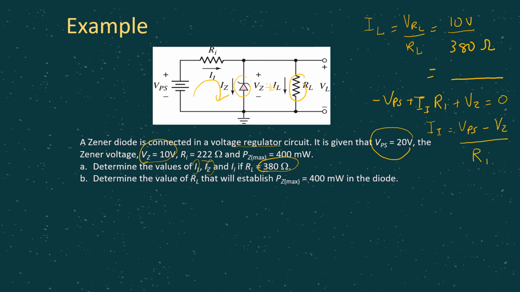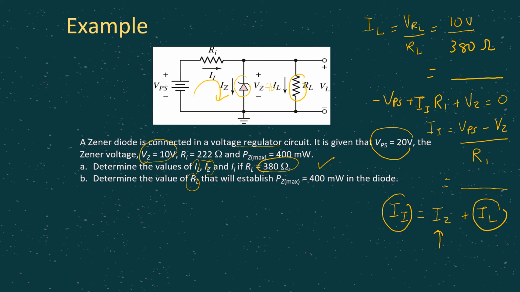Okay, VPS is given as 20, VZ is 10, RI is given as 222 ohm. So obviously we can calculate for II. Then remember, we have this KVL equation where II is equal to IZ plus IL, right? So from here we already know IL, we already know II, so we can simply find IZ. Okay, so we are done with the first part, and later we need to determine the value of RL